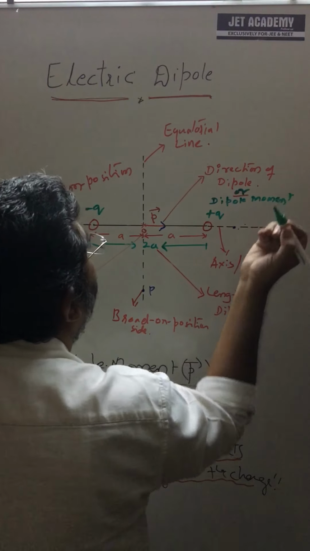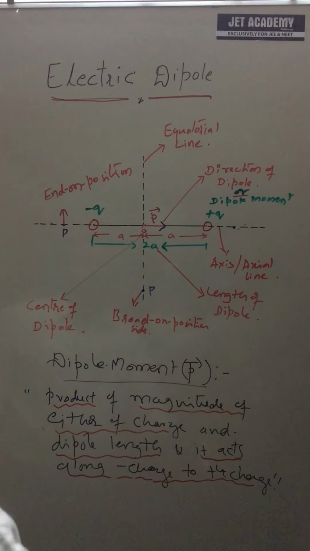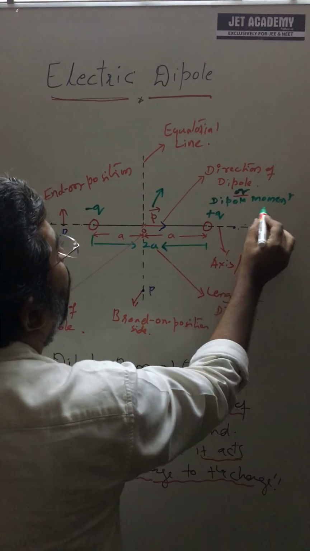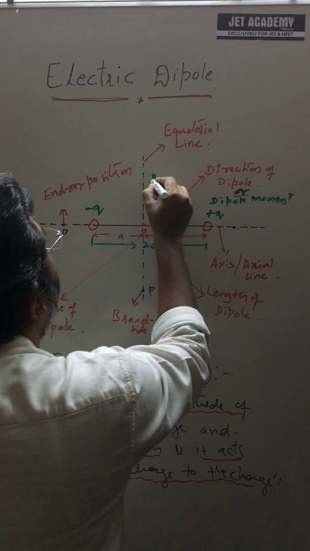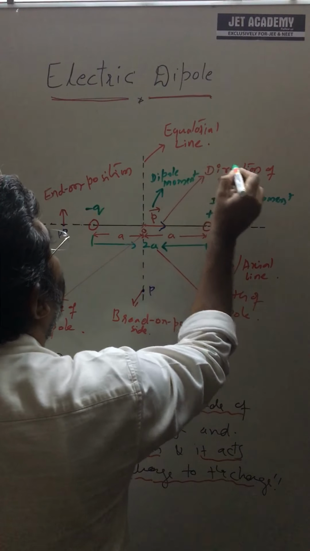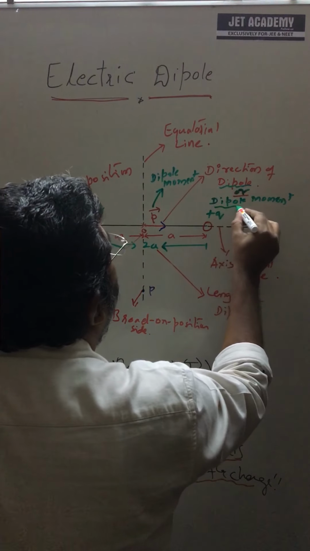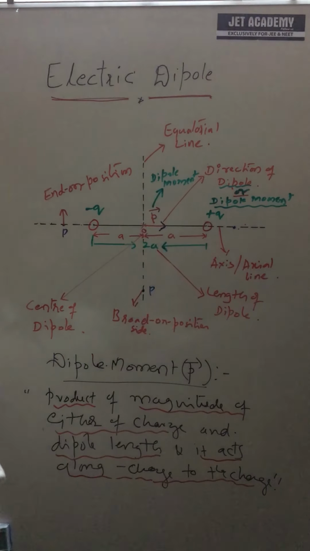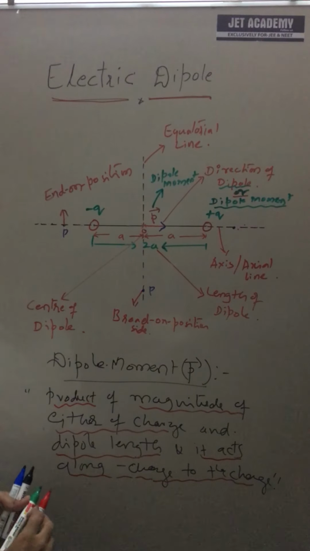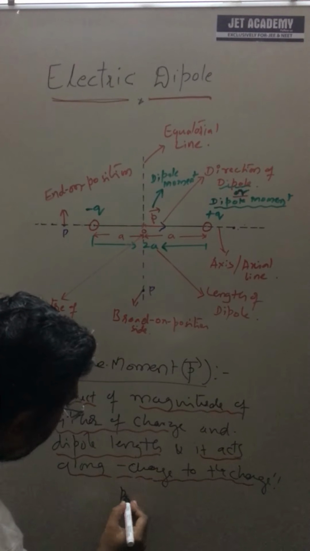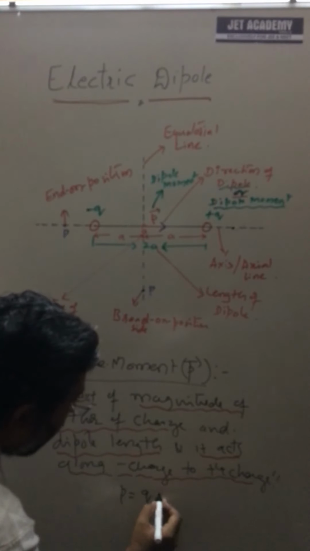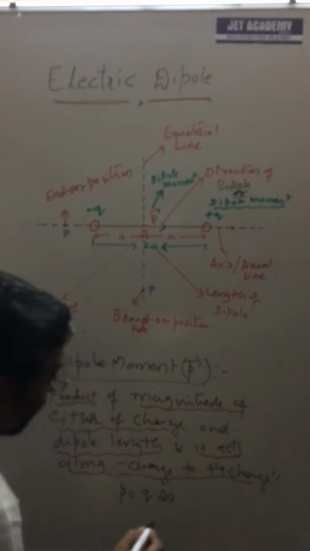Remember this. This is the direction of the dipole or dipole moment, and this is called the dipole moment. This dipole moment is defined as a measurement: p is equal to the magnitude of either charge into the dipole length, that is, the dipole length is 2a.